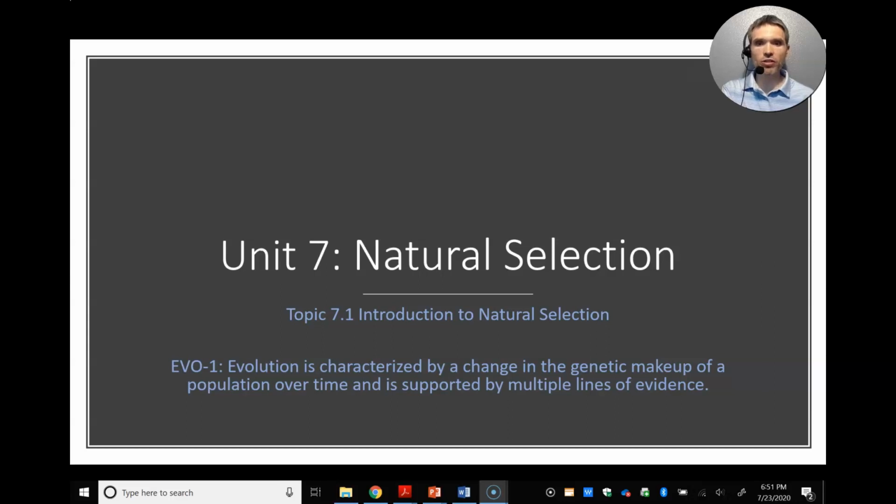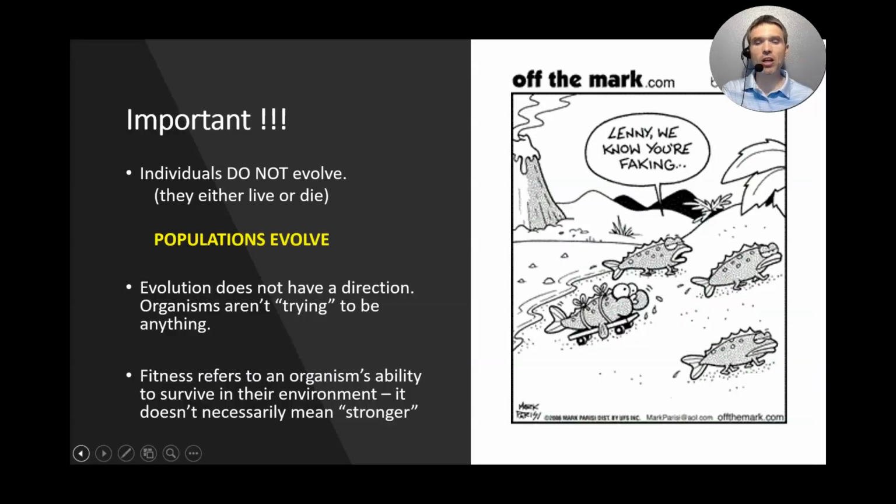Hello, today we are going to focus on topic 7.1, Introduction to Natural Selection. Before we begin, I just want to make sure that we understand the concept that individuals do not evolve, populations evolve. And you'll hear me say this again and again. The way that you are born is the way that you are going to die.